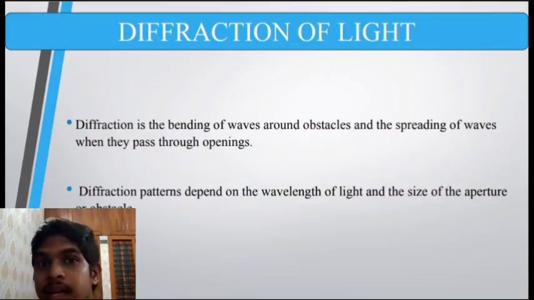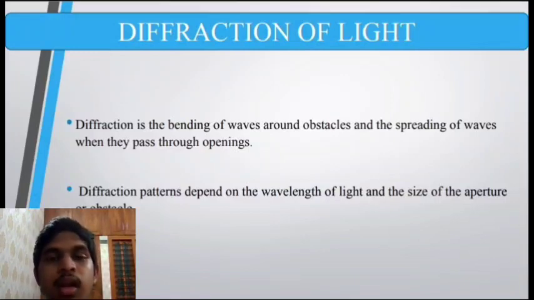Then we have grating diffraction. A diffraction grating, which consists of multiple slits or rulings, produces a complex diffraction pattern with multiple orders of bright and dark fringes. Gratings are often used in spectroscopy. So this grating diffraction is used in spectroscopy.